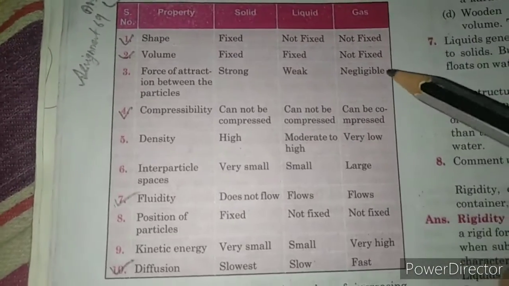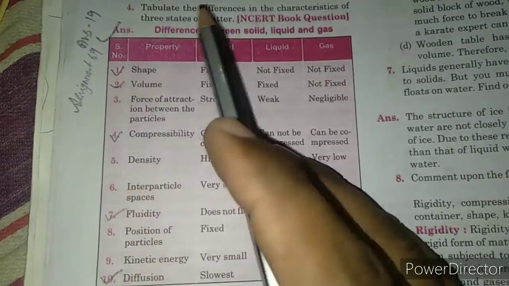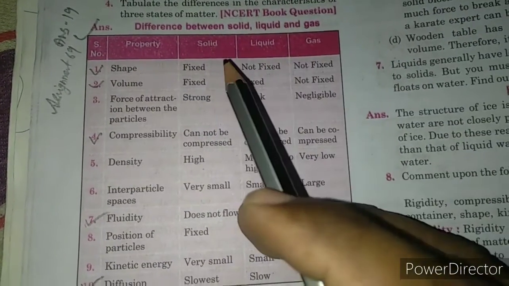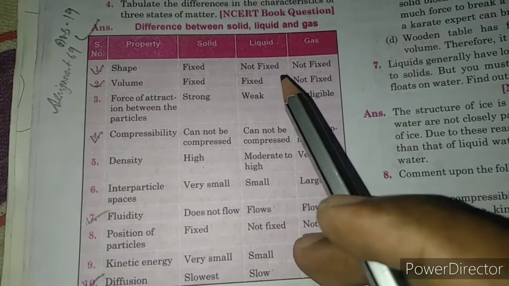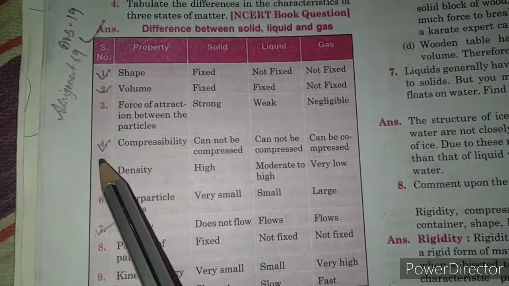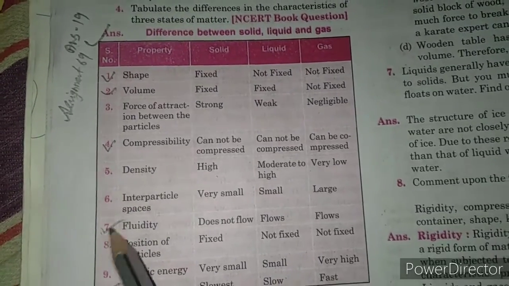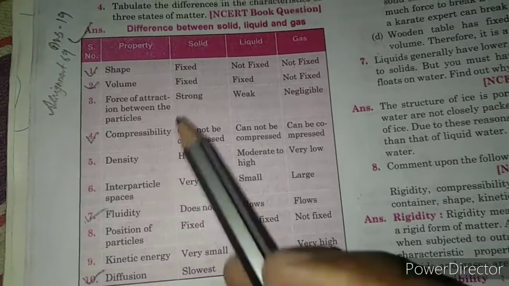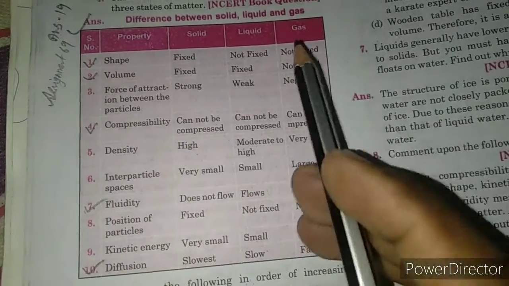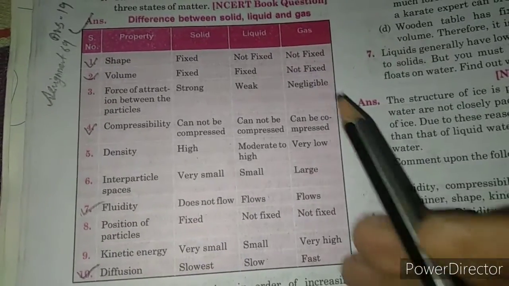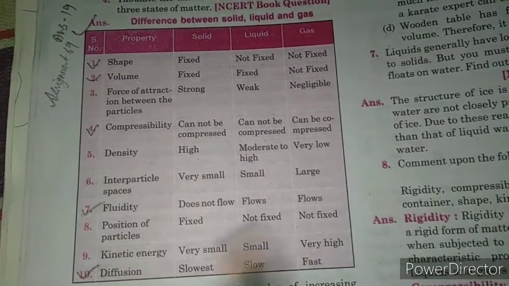Here at page number 10, this is the table where the properties of solid, liquid and gas have been explained, and these are the points: shape, volume, compressibility, fluidity and diffusion. These are the 5 points according to which you have to make the table in your answer. You can take all the things from here.